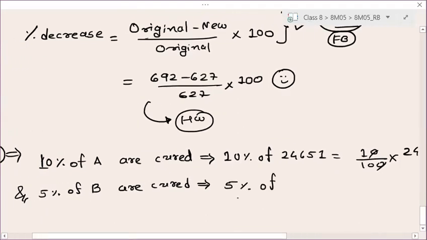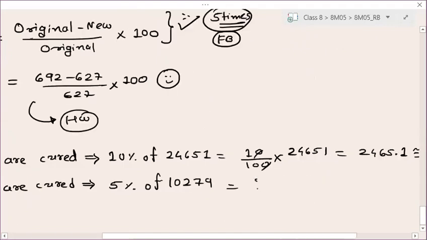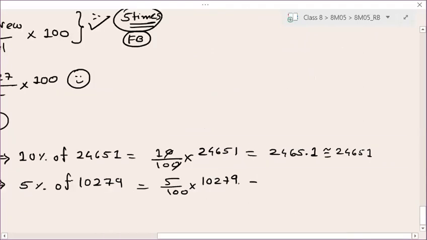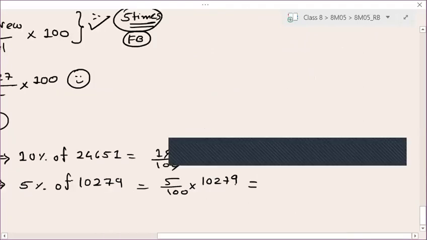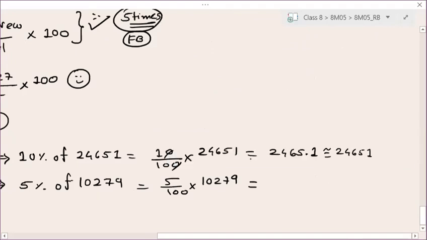Now in the same way, 5% of patients B. So 5% of patients B, total number of patients are 10279. 10279 is equal to 5 by 100 of 10279. Obviously person cannot cure in decimal. That's why we have taken approximate.